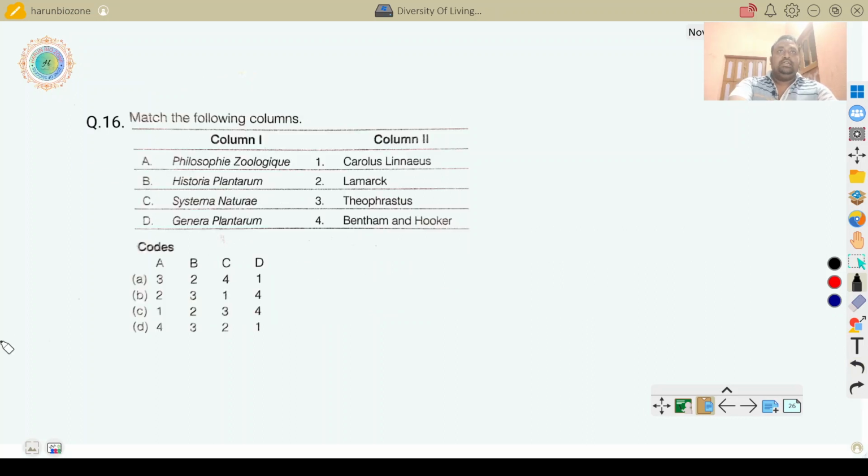Next question: Philosophie Zoologique, Historia Plantarum, Systema Naturae, Genera Plantarum. So which are matching? Philosophie Zoologique was written by Lamarck. Historia Plantarum was written by Theophrastus. Systema Naturae was written by Carolus Linnaeus, and Genera Plantarum by Bentham and Hooker.